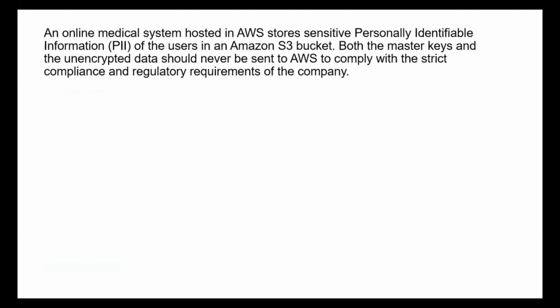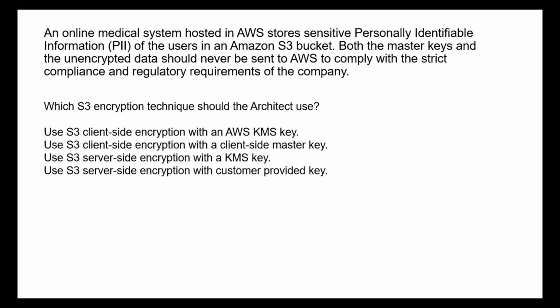An online medical system hosted in AWS stores sensitive personally identifiable information of users in the S3 bucket. Both the master keys and unencrypted data should never be sent to AWS. This is the keyword. The master keys and unencrypted data should never be sent to AWS in order to comply with the strict compliance and regulatory requirements of the company, right? So now what are all the choices? Which S3 encryption technique should the architect use?